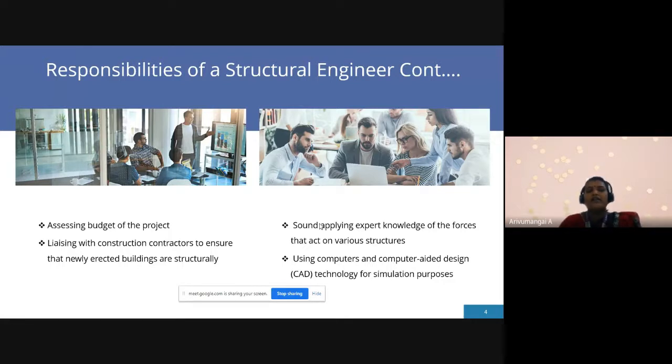And next one, the construction contractor, to ensure the newly erected building is structurally sound. The contractors are chosen based on the quotations. Suppose some quotations are given by the government sector. Whoever quotes the lower amount for the project, they finalize that one, and the project is handed over to the particular contractor with the lowest construction amount.